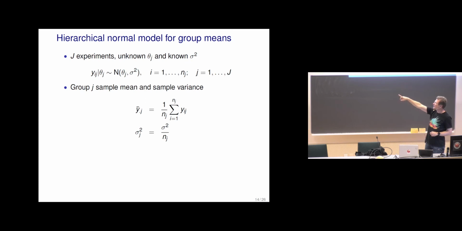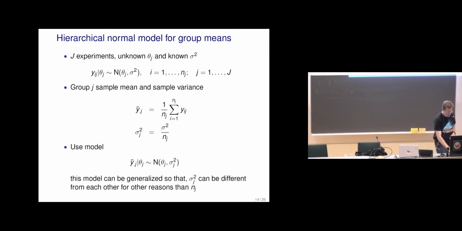And sigma squared is the known variation, but depending on how many students there are in each school, sigma j can be different. And then we can still use this normal distribution model.